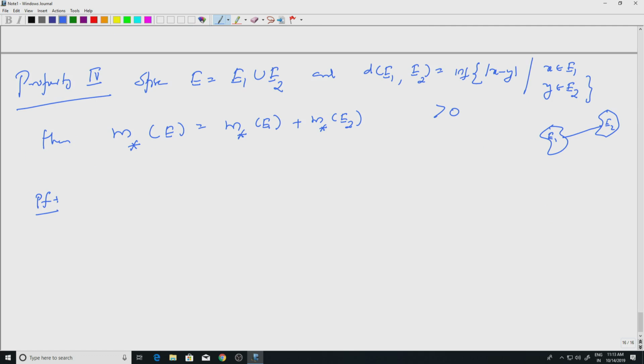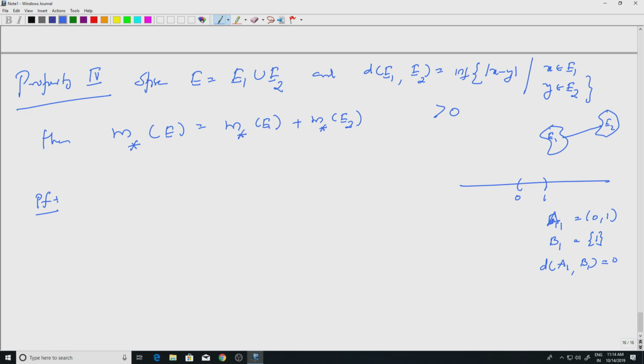So E1 and E2 are disjoint, but disjoint does not mean that the distance between them is greater than 0. For example, I may have an open interval like (0,1), right. Let us say A1 is the open interval (0,1) and B1 could be the singleton {1}. Okay. Then the distance between A1 and B1 is actually equal to 0 because 1 is in the boundary of A1, right. So disjoint does not mean distance is positive, but positive distance would surely imply that they are disjoint.